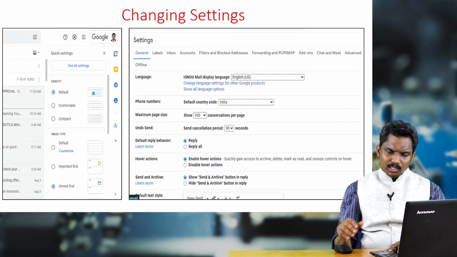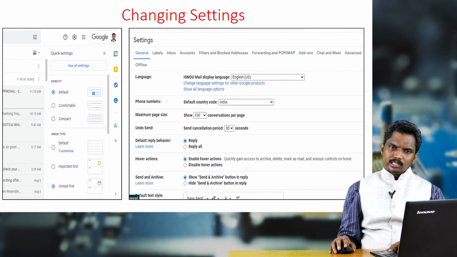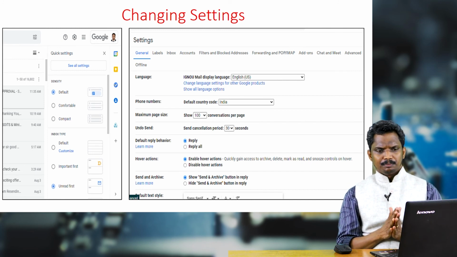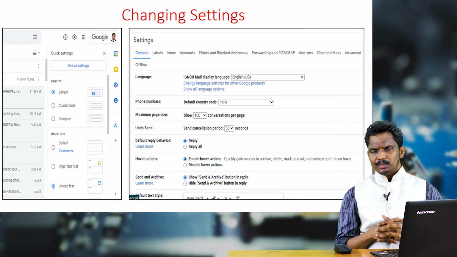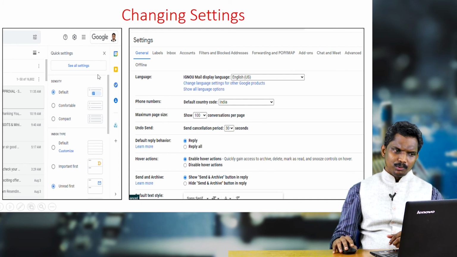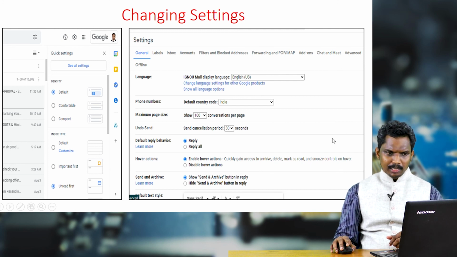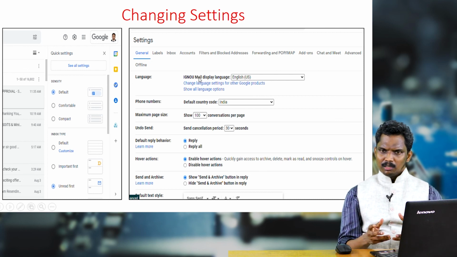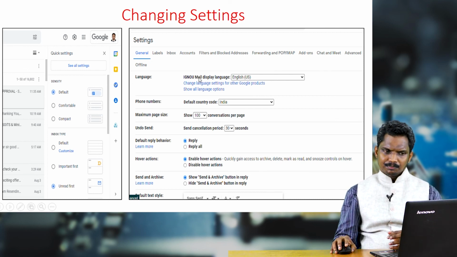Now, the last is about changing the settings of the email. As I was saying, you can create your signature. You can make many changes in your Gmail. For that, this was the interface I was showing you, click on this wheel icon, then this kind of window will appear. See, general settings, language, phone number, maximum page size, undo send, there are many settings. So you choose your comfortable options.